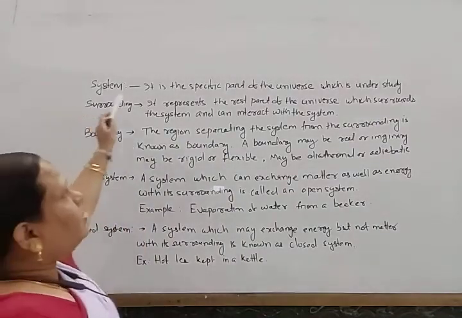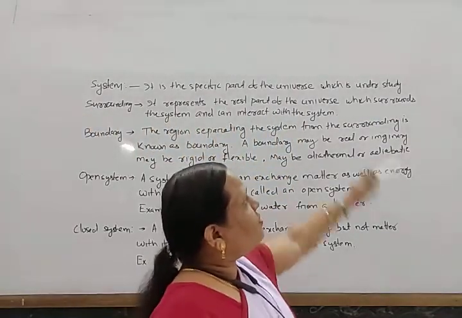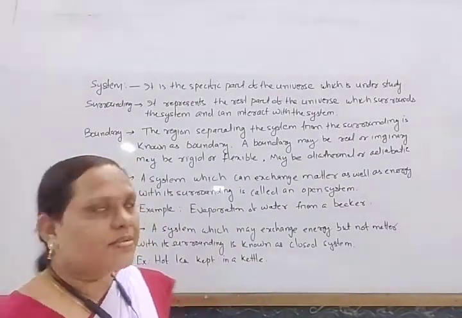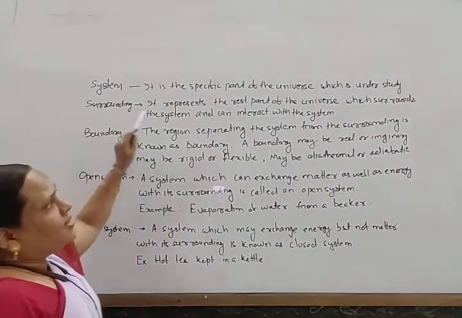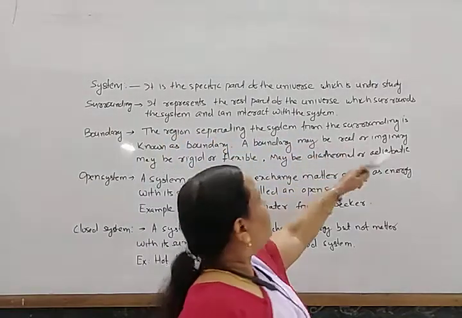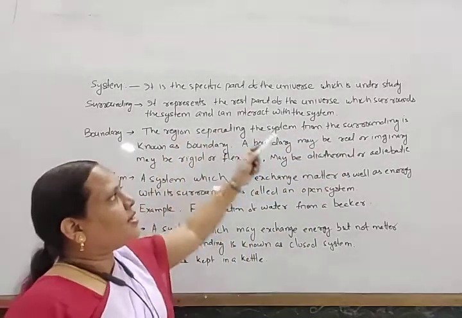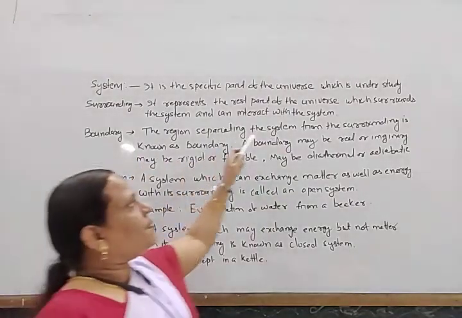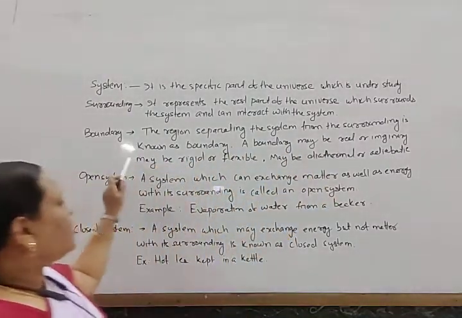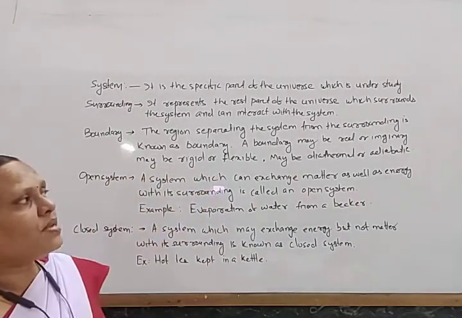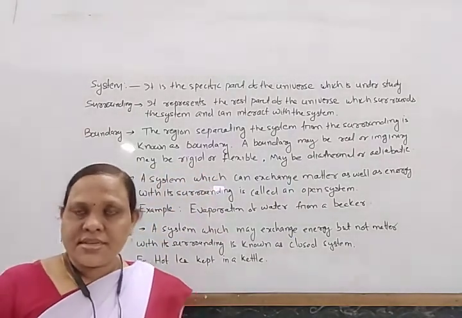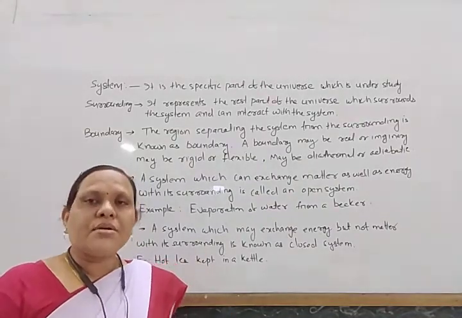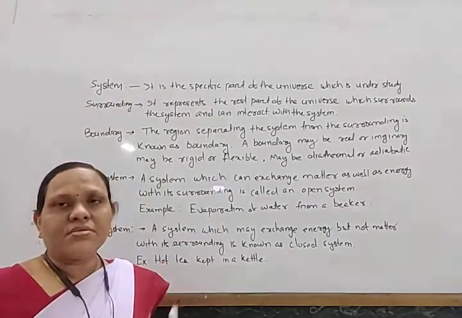So, system: it is the specific part of the universe which is under study and where energy exchange or matter exchange takes place. Surrounding: it represents the rest of the universe which surrounds the system and can interact with the system. Boundary: the region separating the system from the surrounding is known as boundary. Boundary may be real or imaginary. So there may be a distance or some boundary, or it may not be some boundary, we just have to imagine.